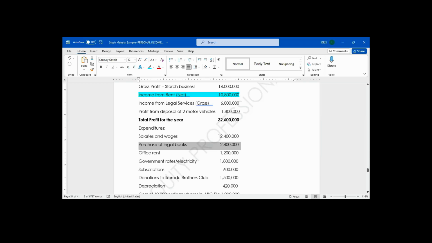Why? That legal book is a capital expenditure, my brother. It's an asset. That legal book, they will use it for so many years. Do you agree with me? Yes, sir. So I will not allow it. I will disallow it because it's a capital expenditure.